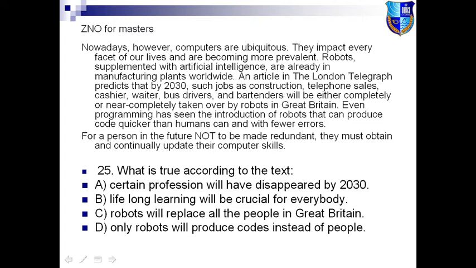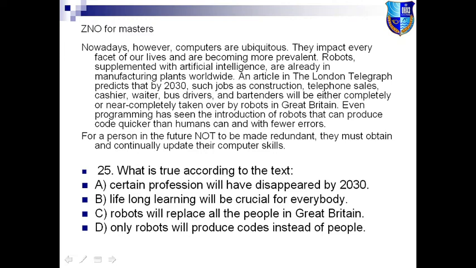Usually the truth is somewhere in the middle. Let's try to find. Let's go from the end of the task. D. Let's check this option. Only robots will produce codes instead of people.